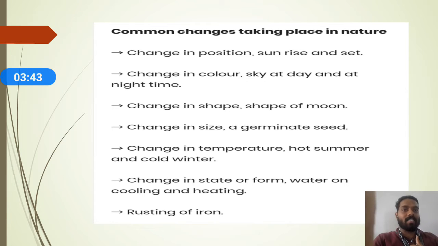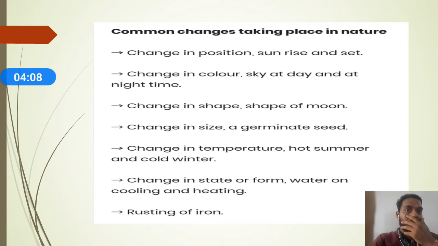Next, second change: change in color. Change in color we can also see in our day-to-day life, like the sky. At daytime it becomes very bright due to the sunlight. And at night it becomes dark. That means color changes we can also see in our surroundings.